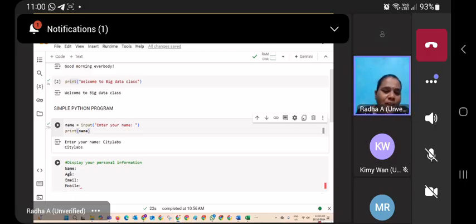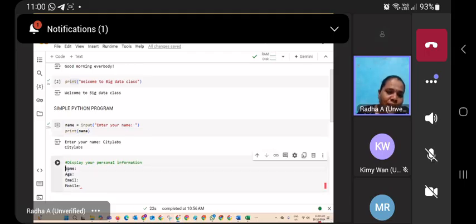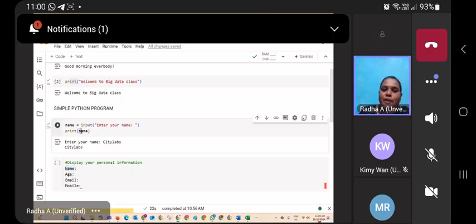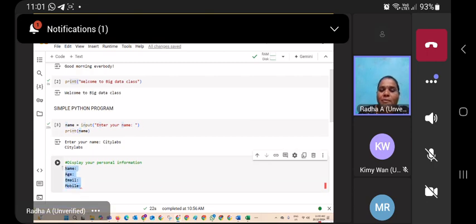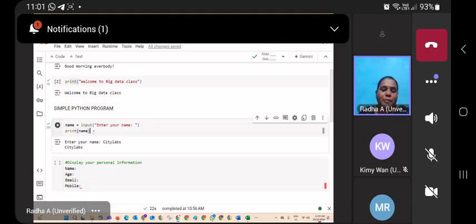Use different variables. For name, you can use a name variable. See, I use an initial capital letter. If you prefer all small letters, go ahead. If you use an initial capital letter, here also you can use it like that. Okay. So the variable name is case sensitive. Keep it in your mind. Python is a case sensitive language.